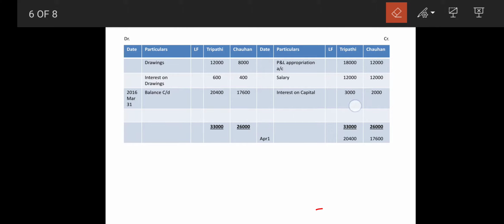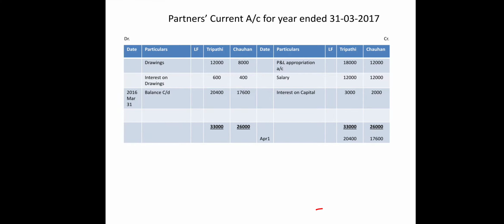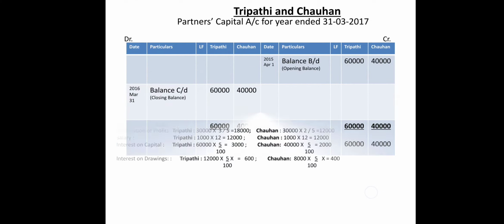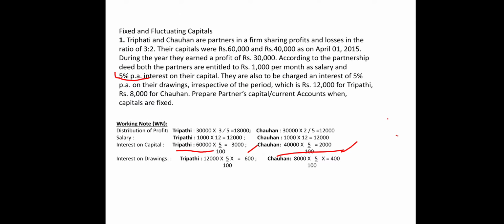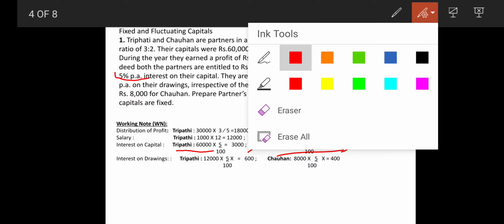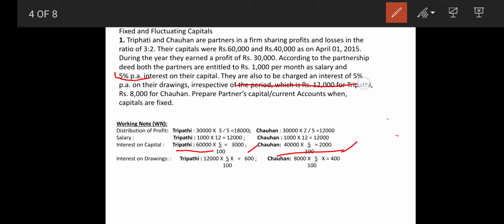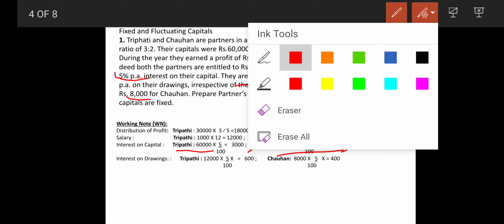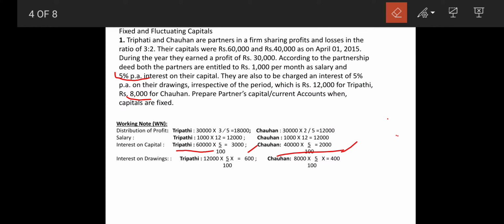Now we have to move towards the next part. The next statement says they are also charged interest at 5% on drawings. The drawings amount is not given, so first we will transfer drawings. The drawings of Tripathi is 12,000 and Chauhan is 8,000. They have mentioned that Tripathi and Chauhan have 12,000 and 8,000 as drawings.